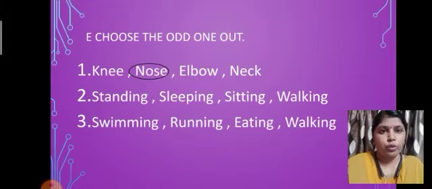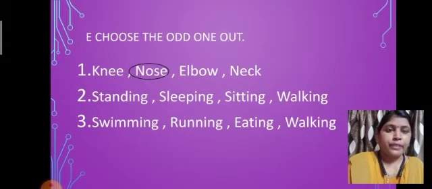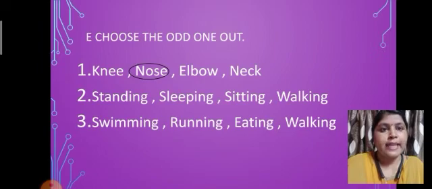Why do we select the nose? Let us discuss in detail. Knee, elbow and neck are examples of joints. But the nose is not an example of a joint. So that's why we took out the nose, it is the odd one out.